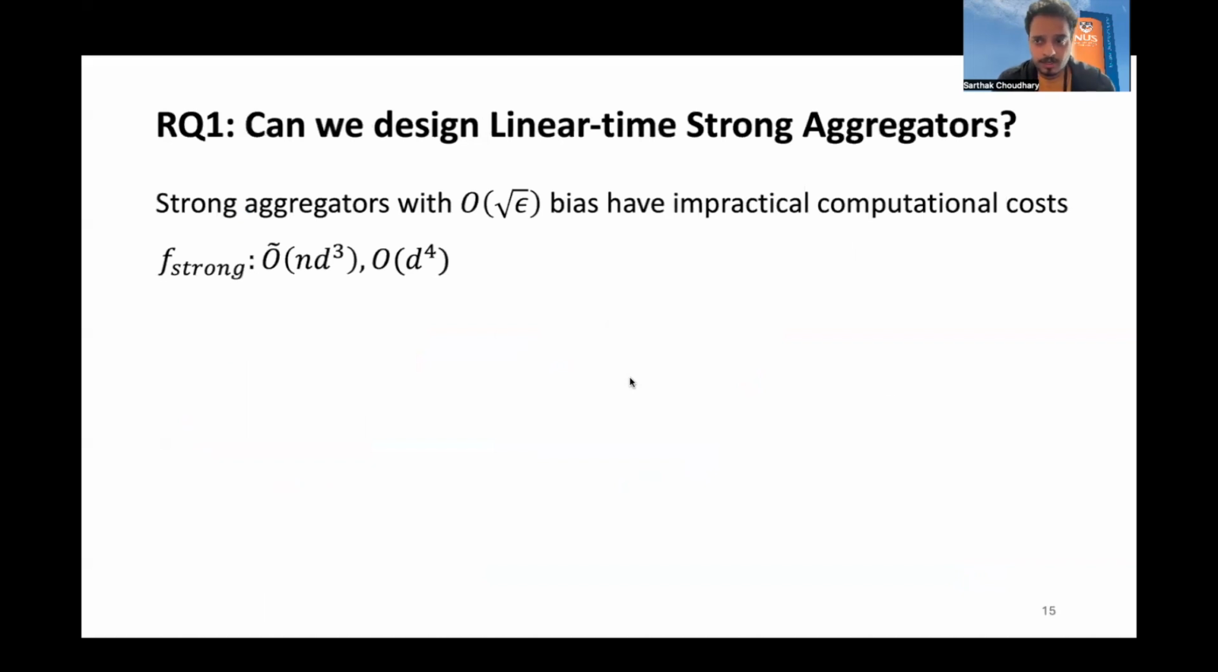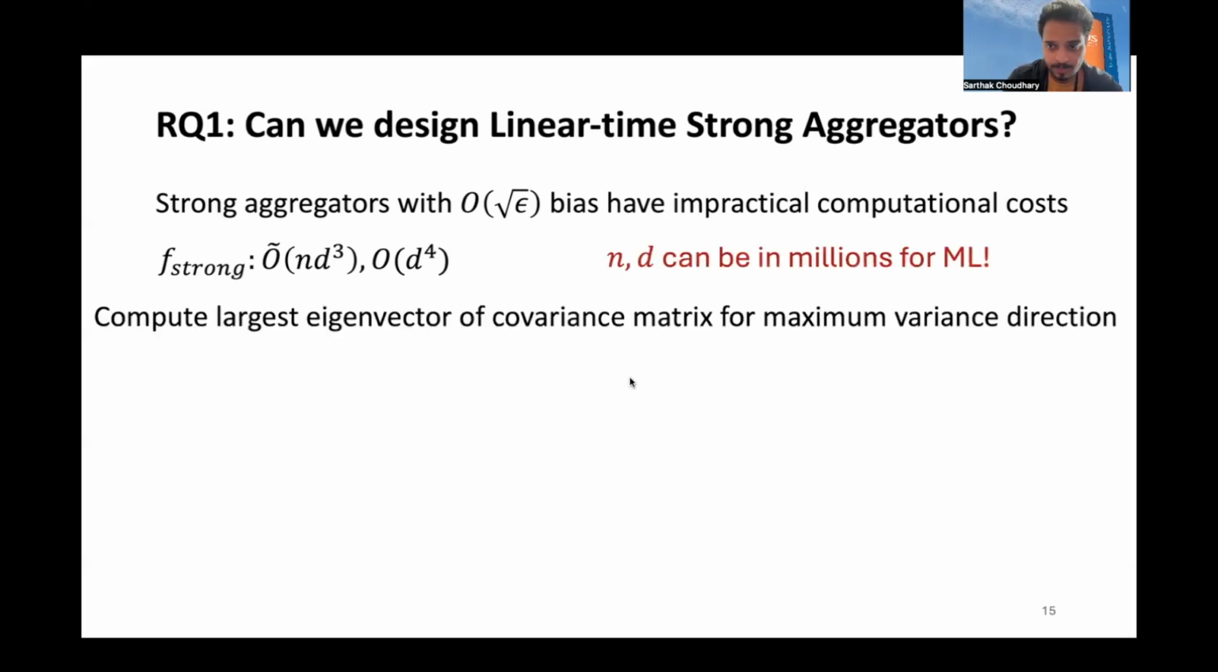So here are the computational costs for filtering-based robust aggregators. These computational costs primarily arise in filtering-based aggregators because they compute the largest eigenvector of a d by d covariance matrix for computing the maximum variance direction. So while being polynomial in time, because n and d are in millions, this is not very desirable. So addressing this question, can we design linear time strong aggregators?